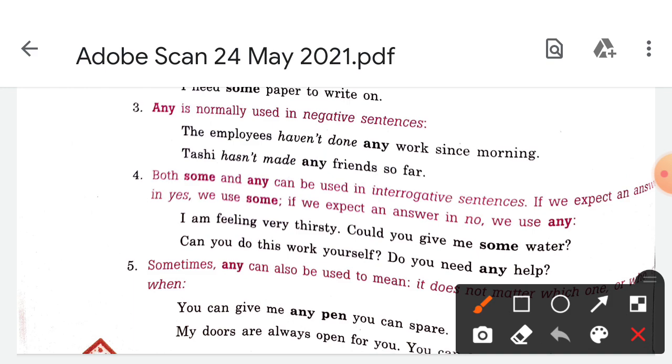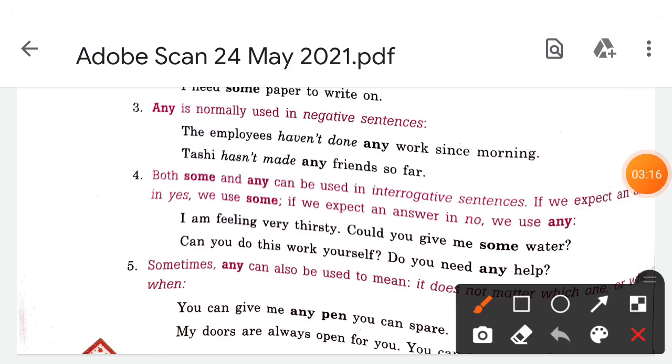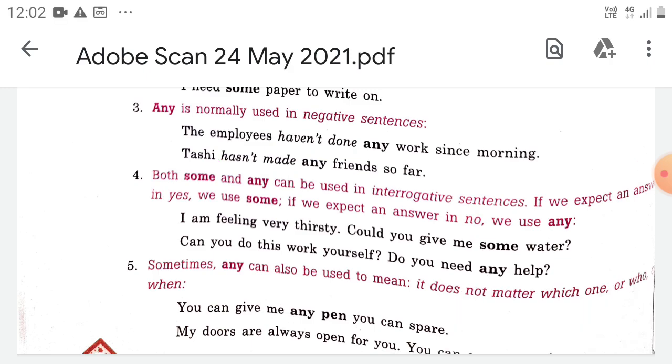Let us see: the employees have not done any work since morning. Tashi has not made any friends so far. Here we are using it in the negative sense. So any is used in the negative sense.